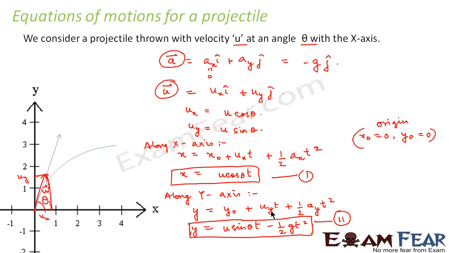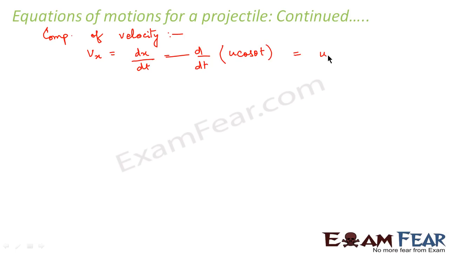Now we will talk about components of velocity. Now what would be the component of velocity along x-axis? Vx. So Vx will be equal to dx by dt. So just now we found out the value of x. So what was x? X was u cos theta into t. So this will be equal to u cos theta. So this is the component of velocity along x-axis.